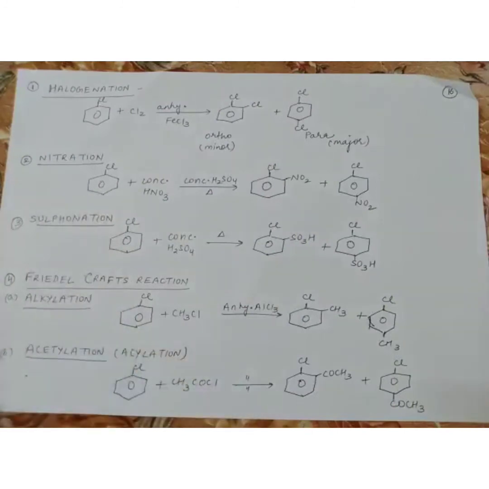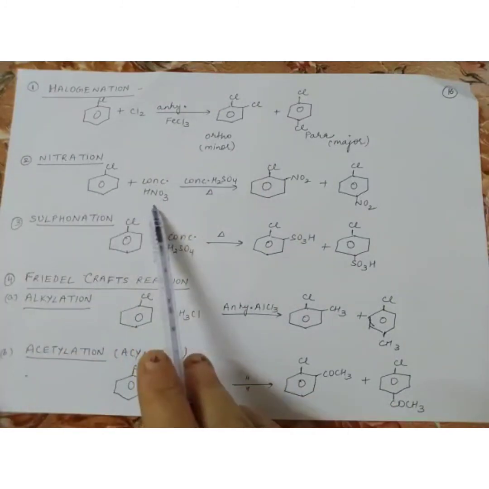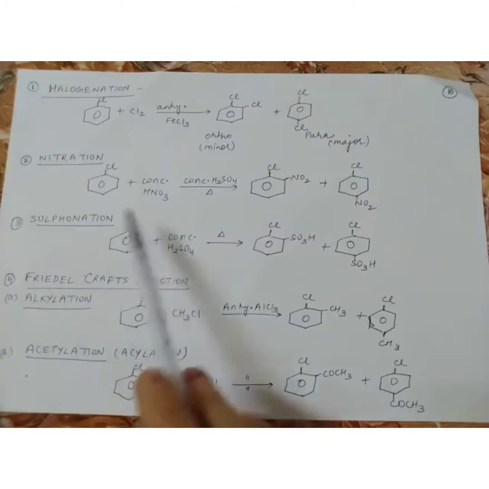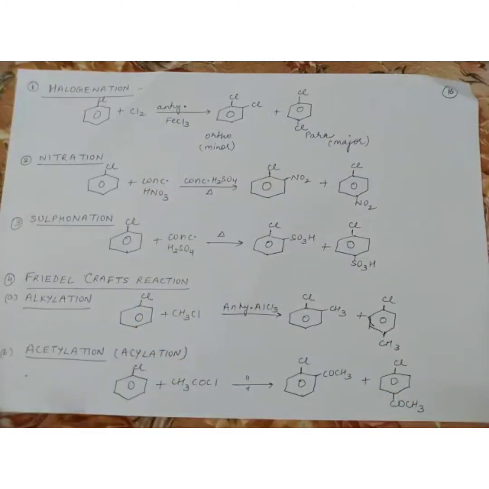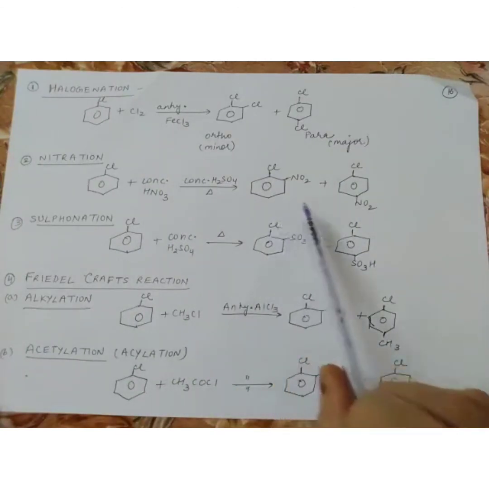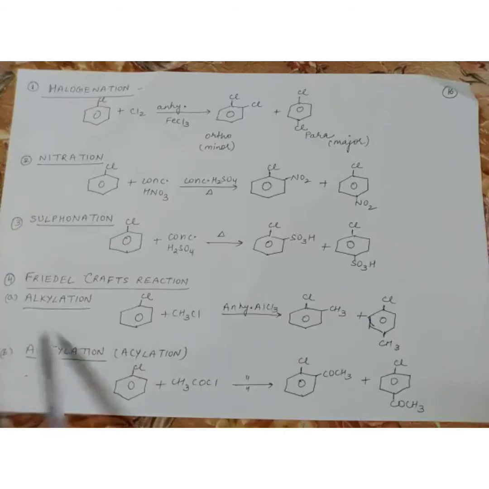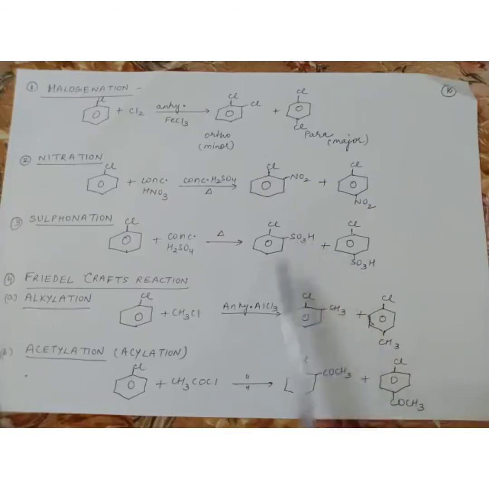The next is nitration. Nitration occurs in the presence of concentrated HNO3 and concentrated H2SO4. This is the nitrating mixture. What will happen? The nitro group will come at ortho and para: ortho nitrochlorobenzene and para nitrochlorobenzene. The third is sulfonation. Sulfonation occurs in the presence of concentrated H2SO4. At the ortho and para positions comes your sulfonic group. What is this SO3H group? This SO3H group is known as the sulfonic acid group. So this is 2-chlorobenzene sulfonic acid and this is 4-chlorobenzene sulfonic acid.